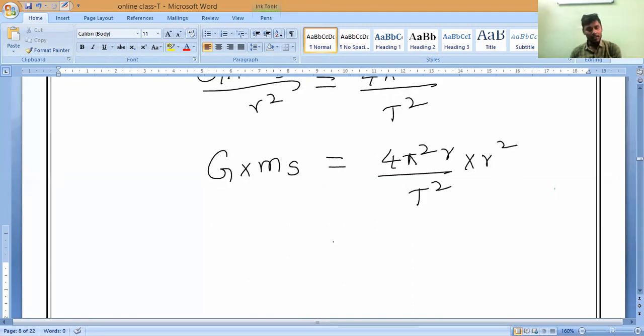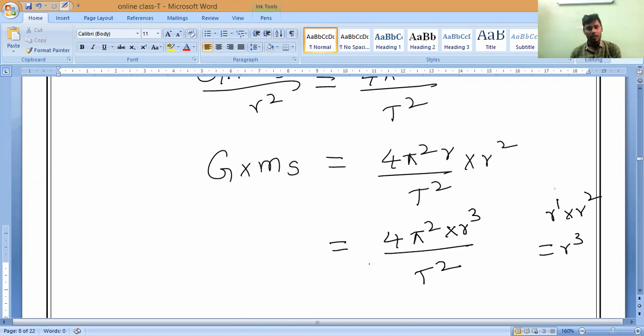Clear? Now 4 pi square R into R square, how much? R power 1 into R power 2 is R cube. Understand? 4 pi square R cube divided by T square, which is equal to G into M S. Clear?